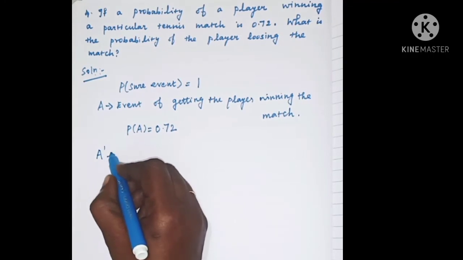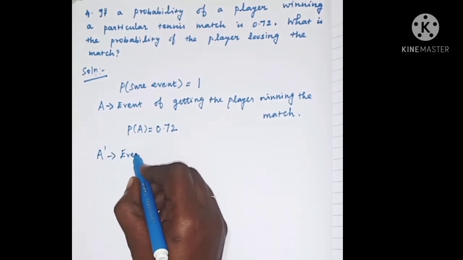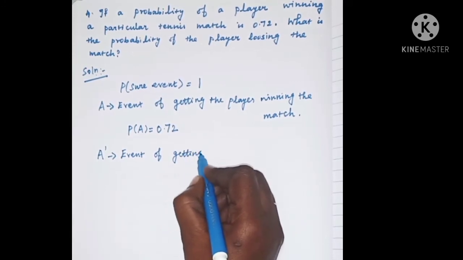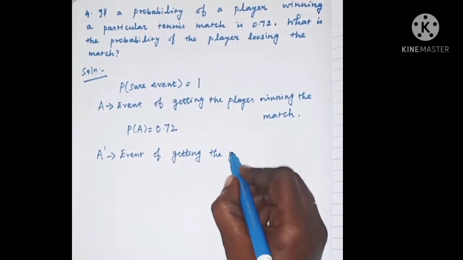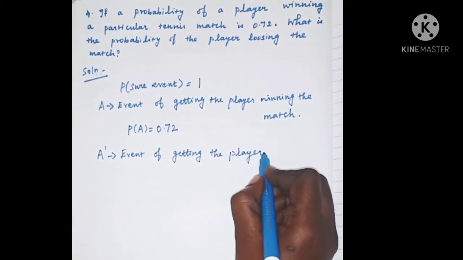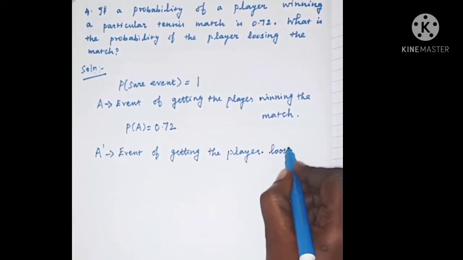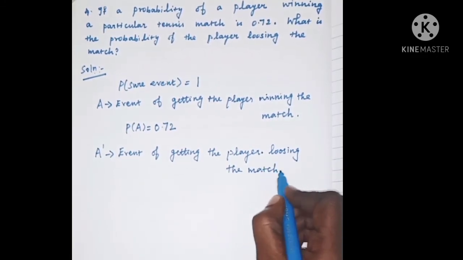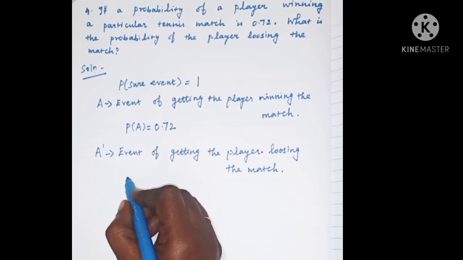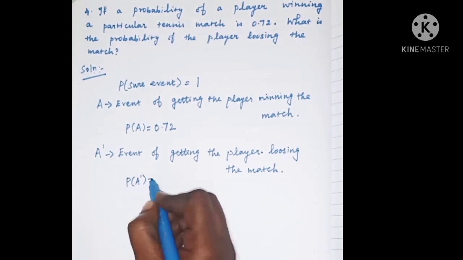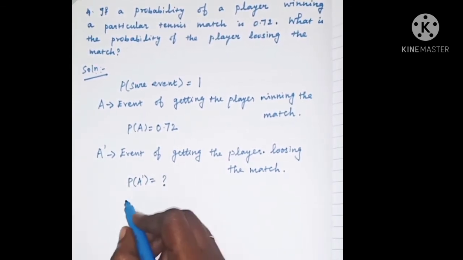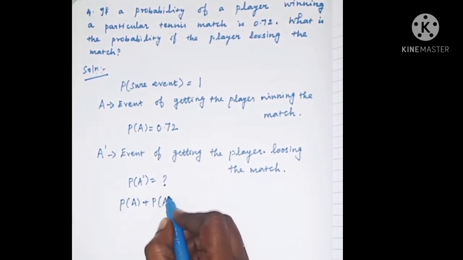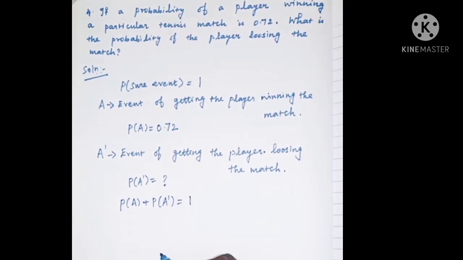Let us take A dash is the event of the player losing the match. So we have to find P of A dash. You know already, P of A plus P of A dash is equal to 1.